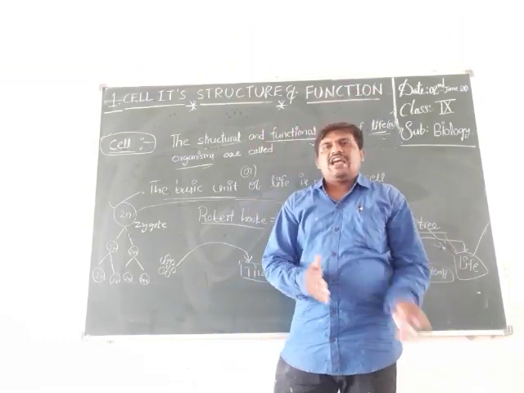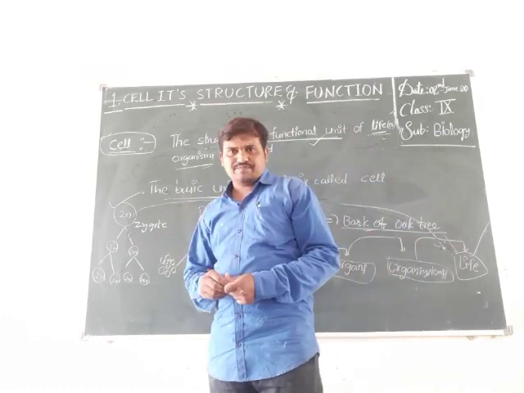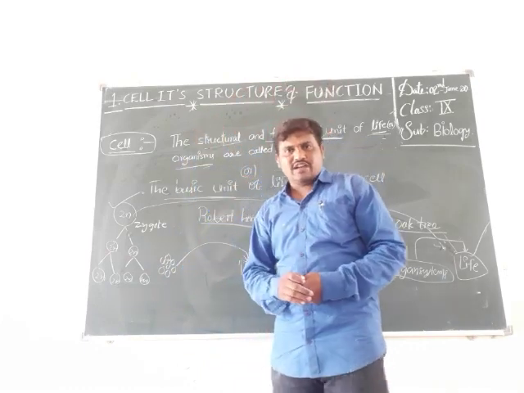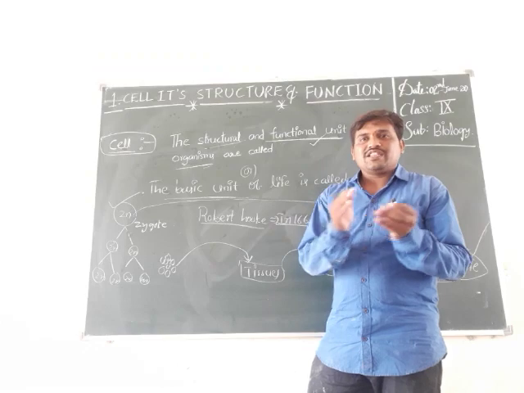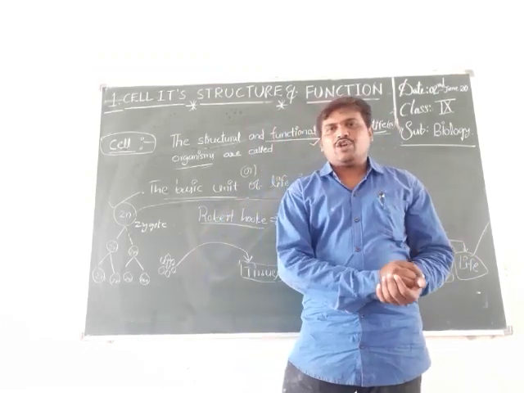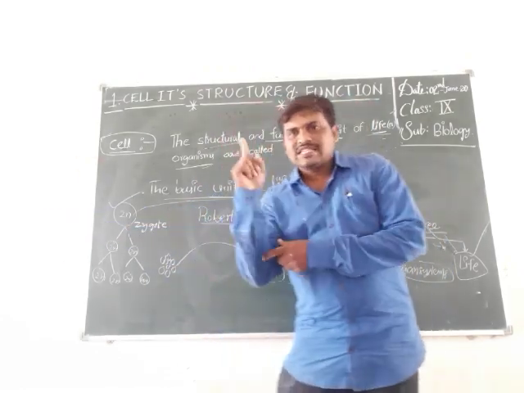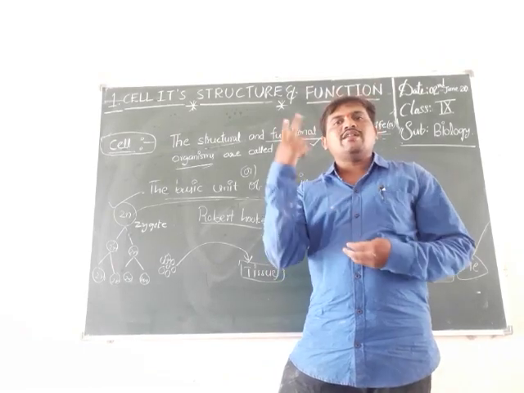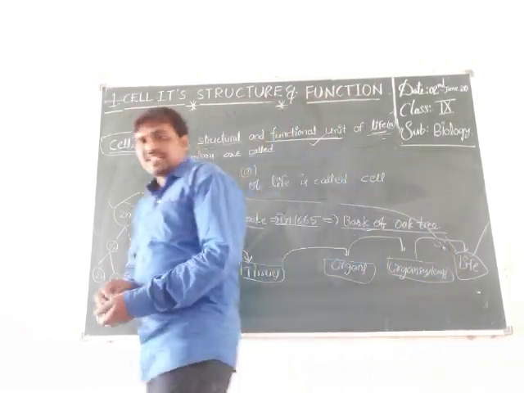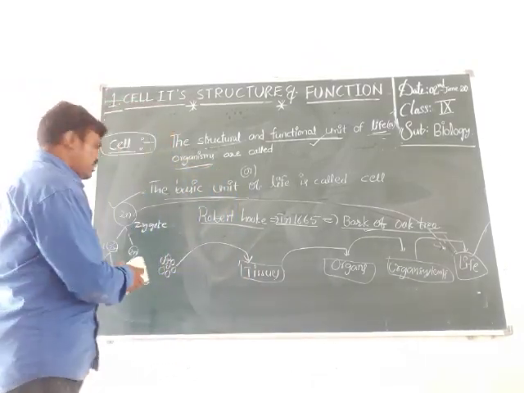So, our kidney cells and nerve cells. When we compare kidney cells and nerve cells, the nerve cells are approximately 90 centimeters. We also discussed this in the previous 8th standard. We also discussed unicellular and multicellular. Uni means single. Multi means more than one.